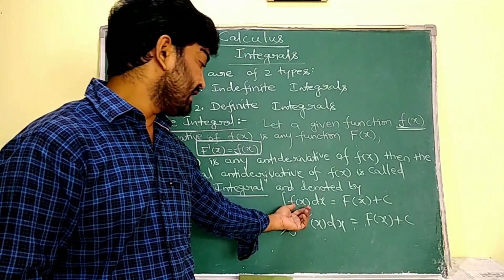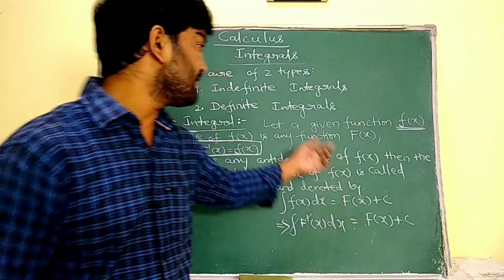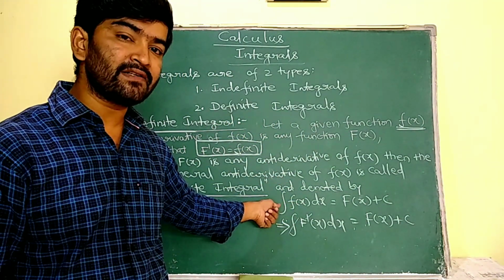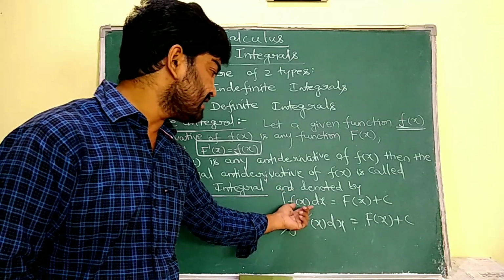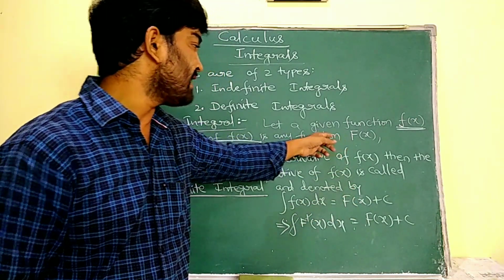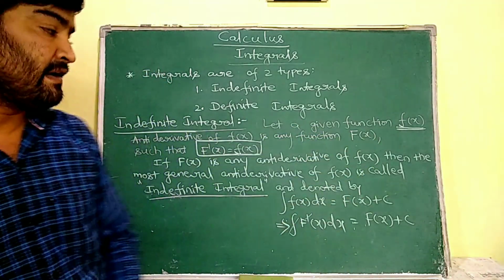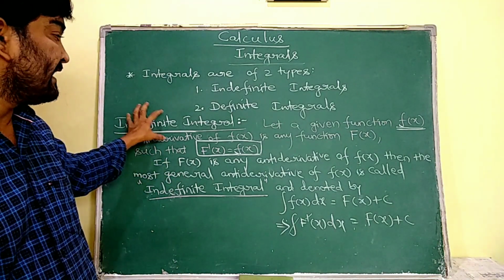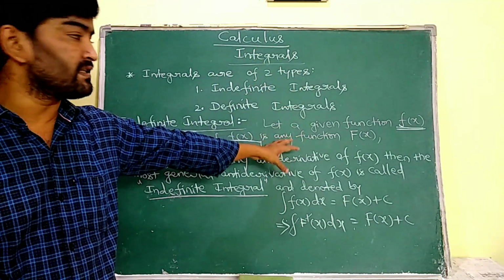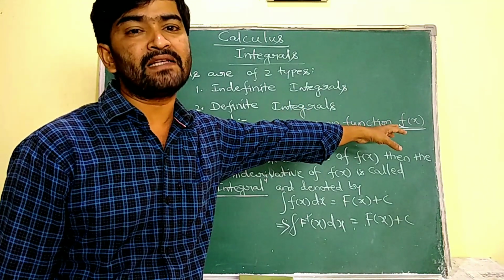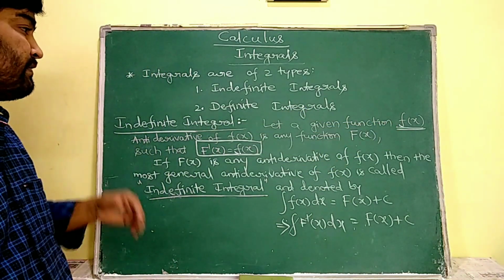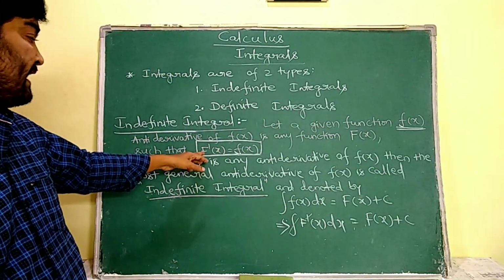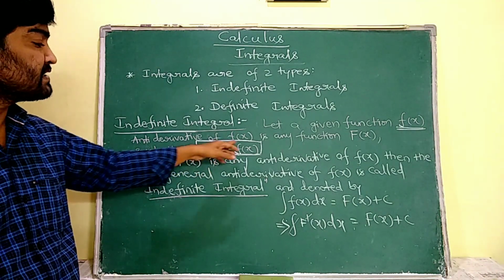Why? Because the antiderivative of the function is F of x, as we assumed in the beginning. I think it is very clear to you. Once again I am going to revise it. Indefinite integral means firstly we have to consider a function, so we write the function as small f of x. Now we assume its antiderivative as capital F of x. So that indicates F dash of x is equal to f of x.